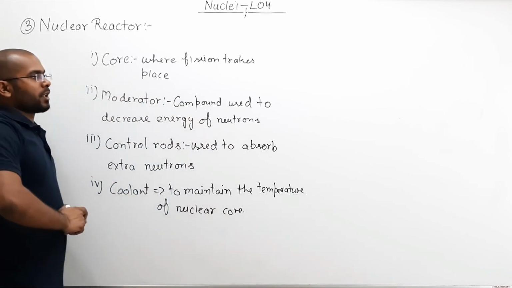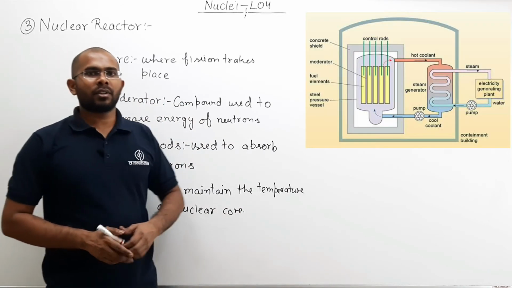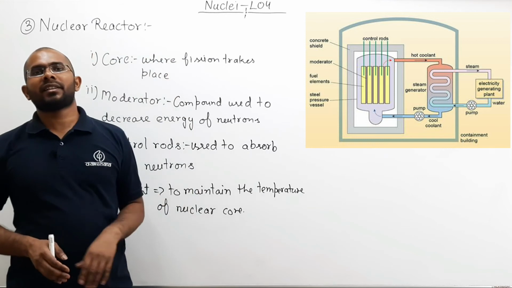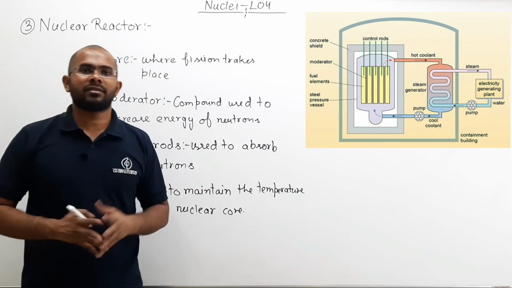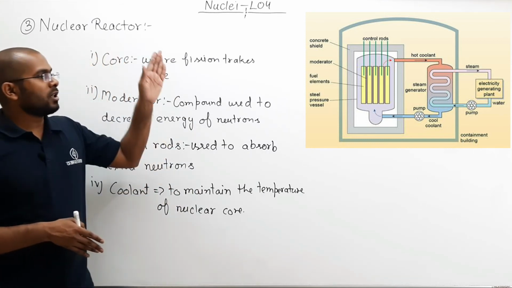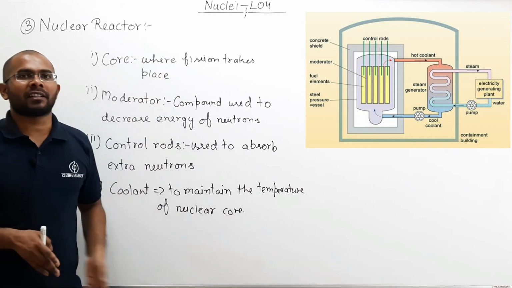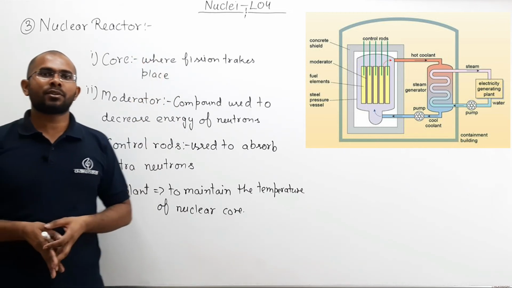So if you do not use the coolant, then your temperature will keep on increasing and ultimately your core will melt off. Now there is also something called shielding. Why is the shielding used?